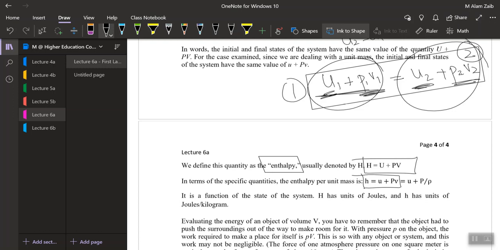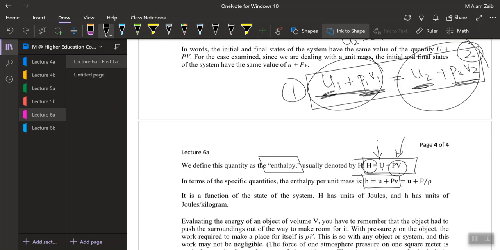Now make sure, if internal energy is missing in a system, you cannot call enthalpy flow energy, because flow energy is an energy itself. If the flow energy is missing in a system, you cannot call internal energy enthalpy.